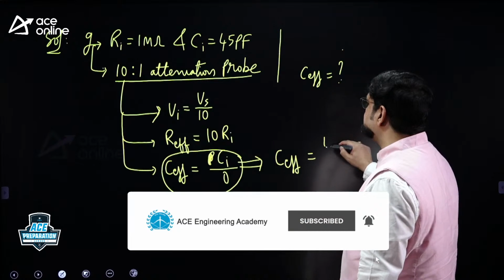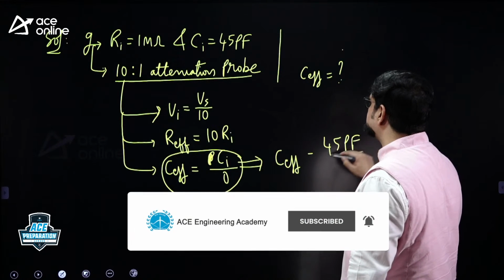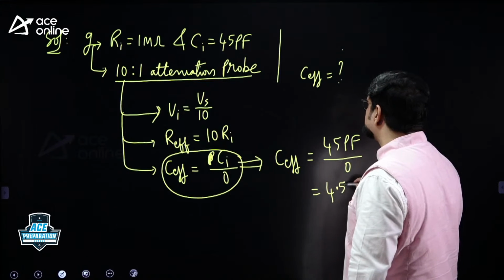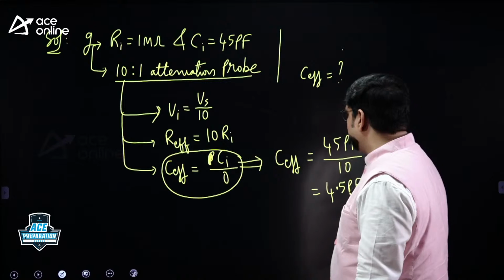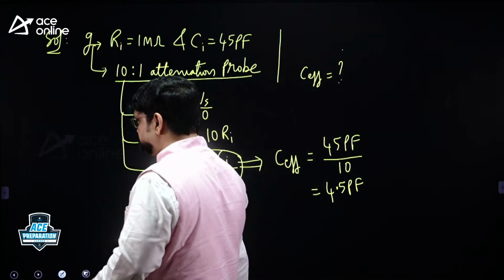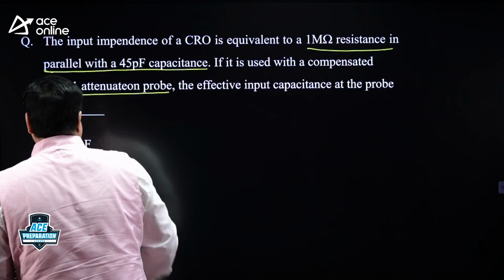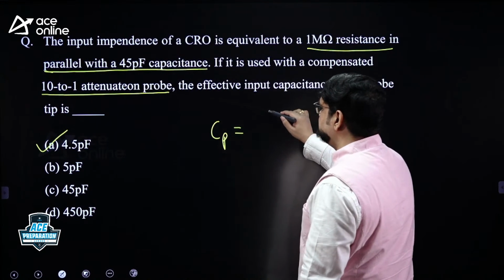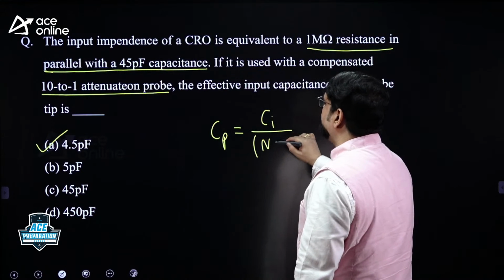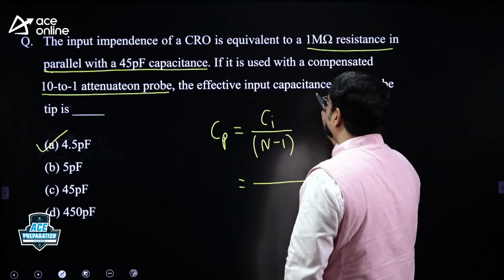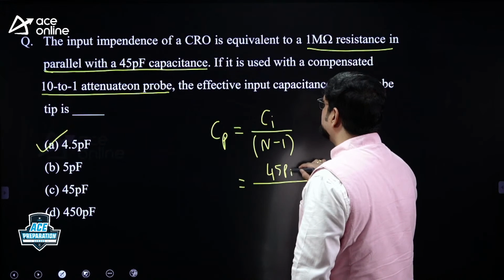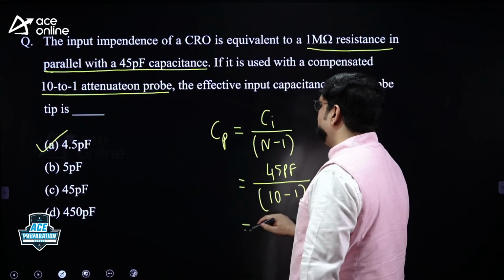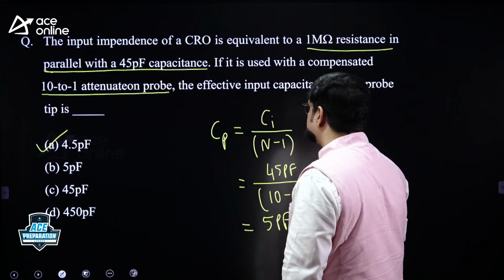What is the input capacitance given? 45 picofarads. Now, you should know this. 45 picofarads by 10 is 4.5 picofarads. Normally what confusion people do, there is a formula for Cp is Ci by n minus 1, the probe capacitance formula. What is Ci given as? 45 picofarads, right? By n minus 1, what is the amount of attenuation? 10 minus 1 is 9, 45 by 9 is 5 picofarads.